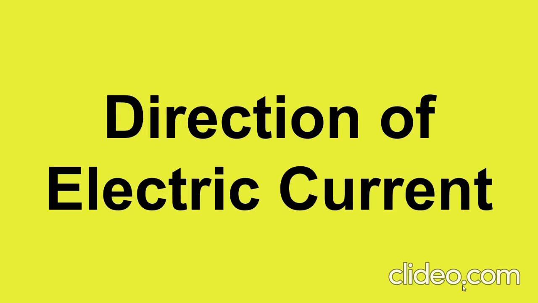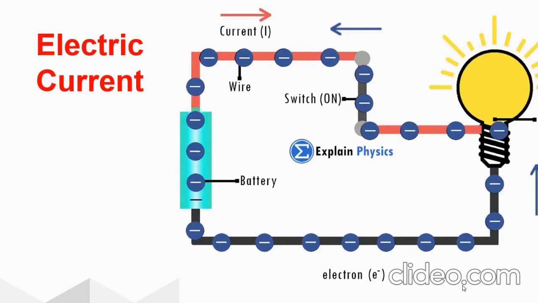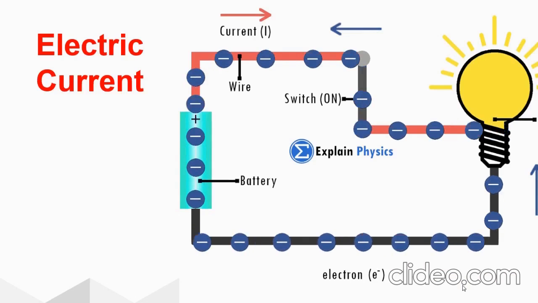But before the discovery of electrons, the scientists believed that the electric current is produced by the moving of positive charges. Though this idea is wrong, the discovery of the flow of electrons did not affect the basic understanding of the electric current. The movement of the positive charge is called conventional current.